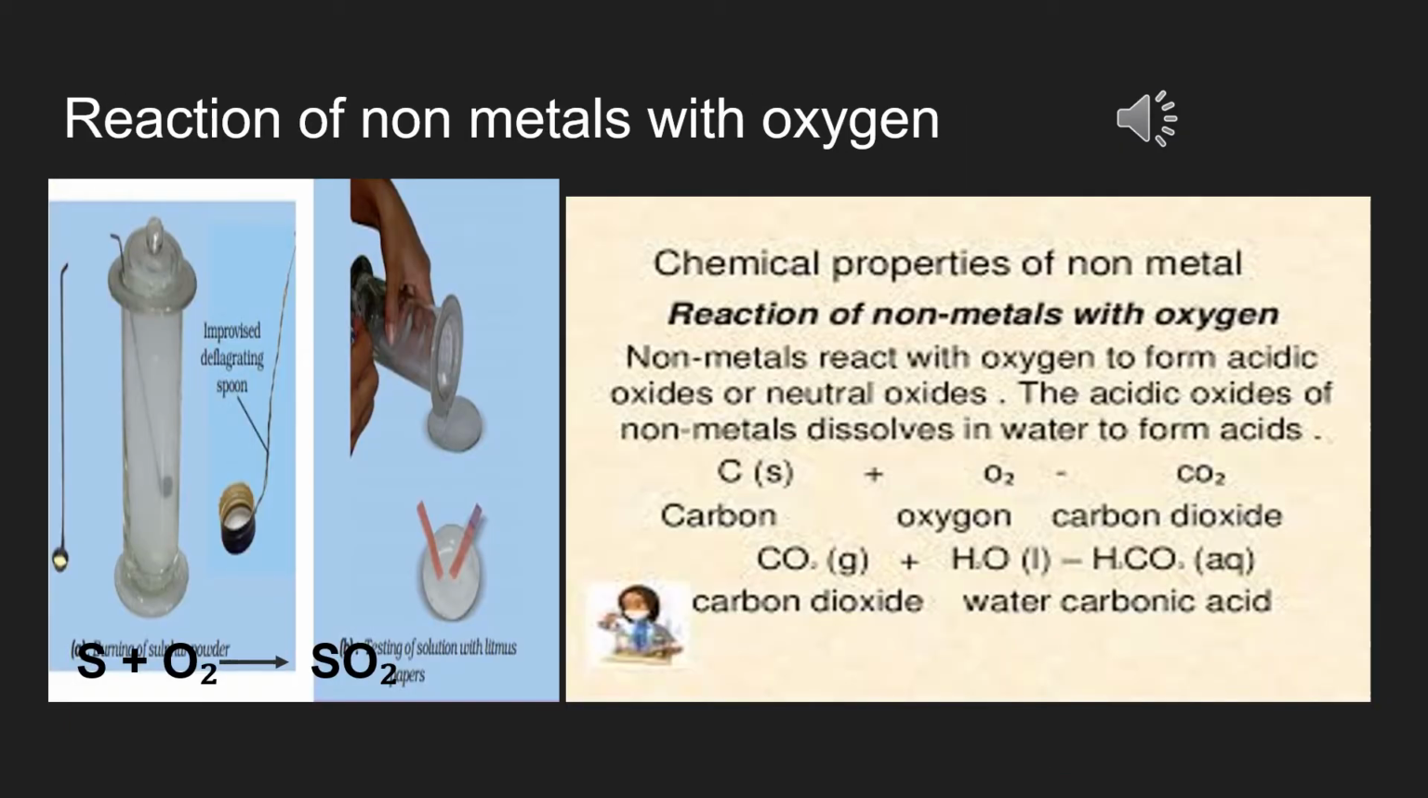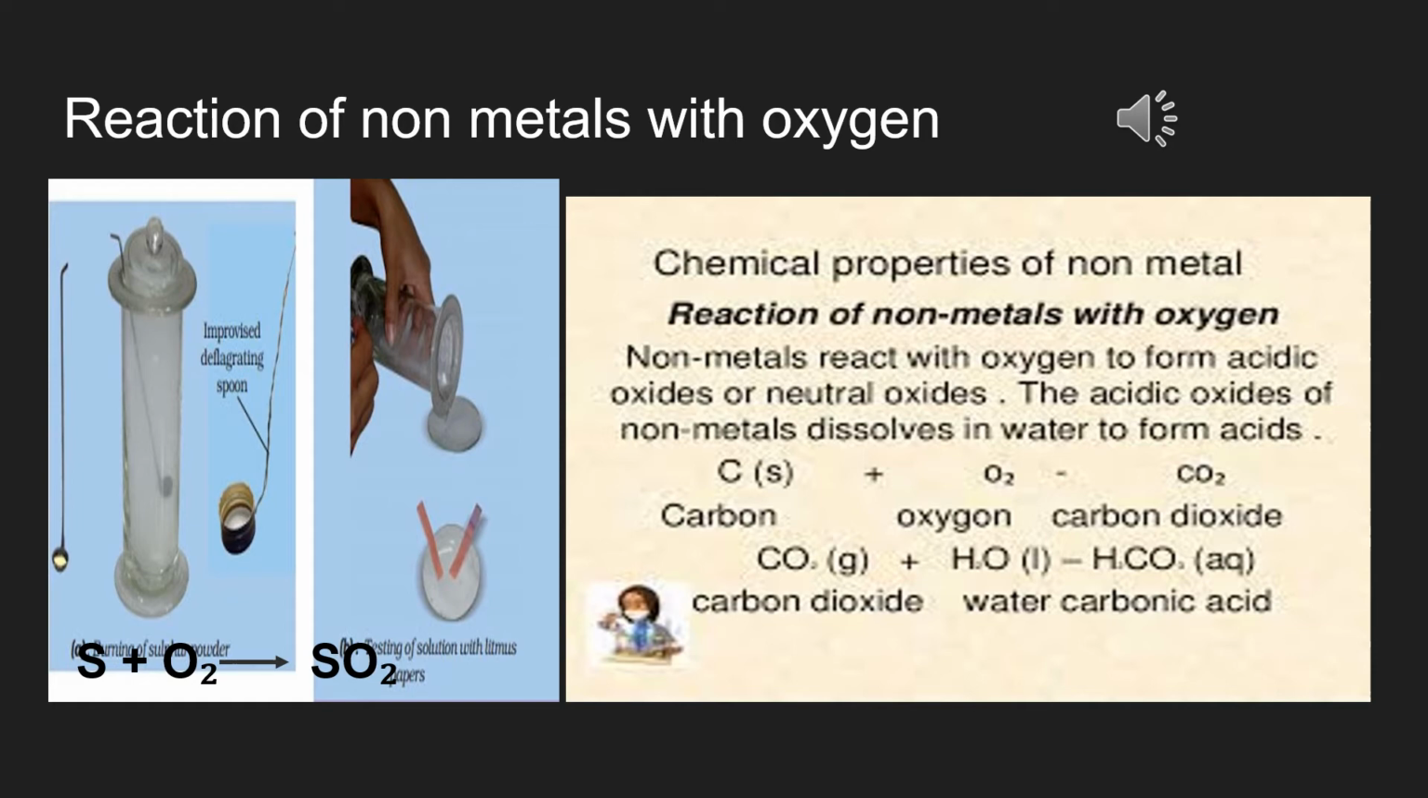Now the reaction of non-metals with oxygen, because, like what we have done, non-metallic oxides are formed. Given one example, sulfur and oxygen, as you can see here. And I have always asked my students to take a deeper look into this picture that has been shown here, where blue litmus is turning red. This will indicate the nature of this oxide that has been formed.